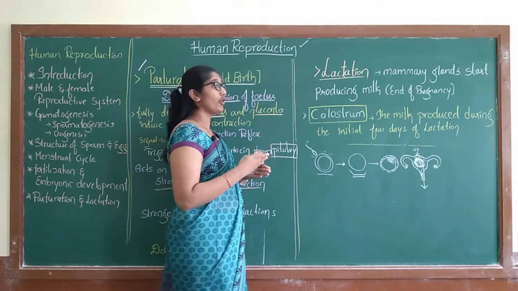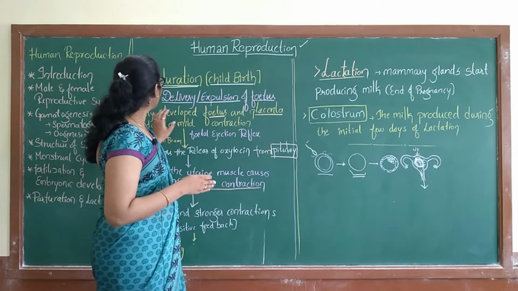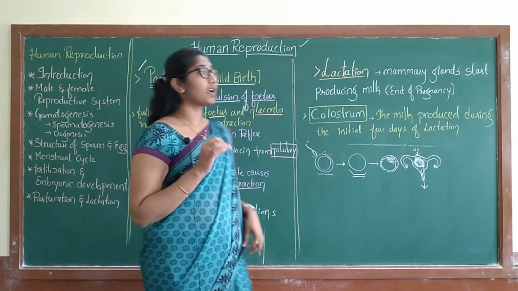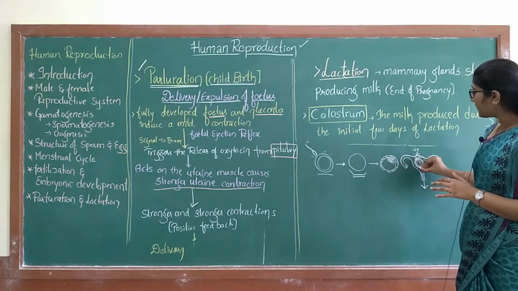Further embryonic development takes place in the uterus. Now, when the completely developed fetus is ready, what happens?